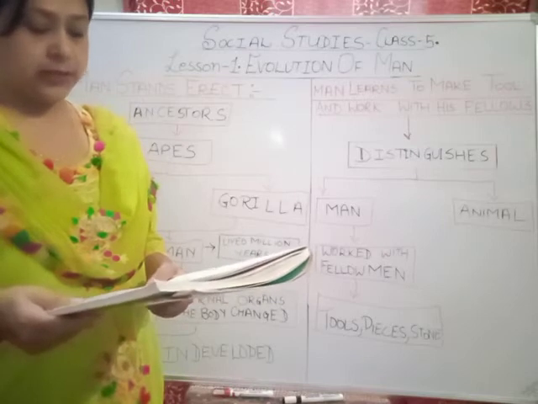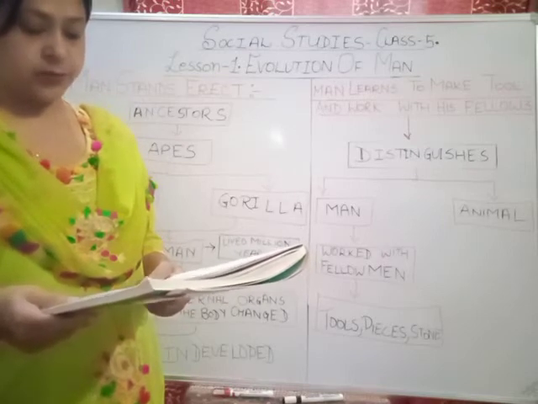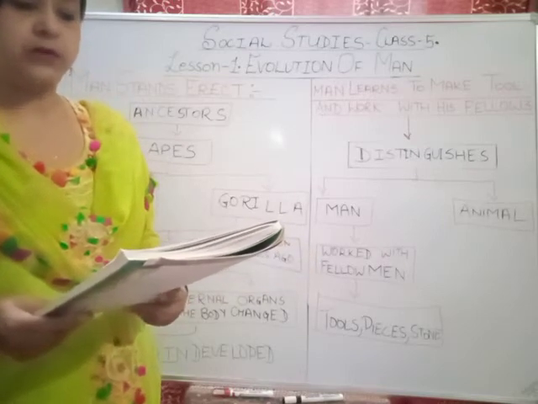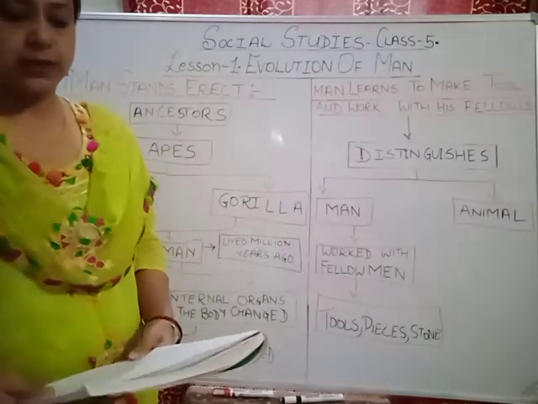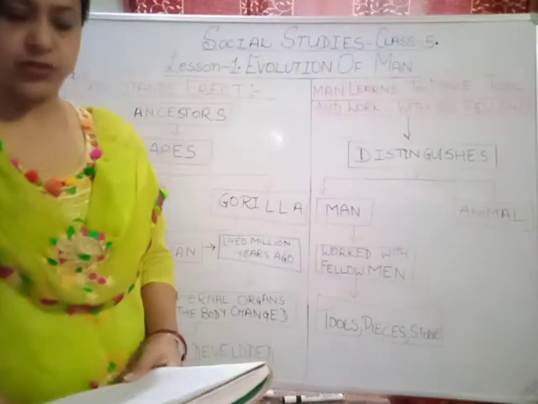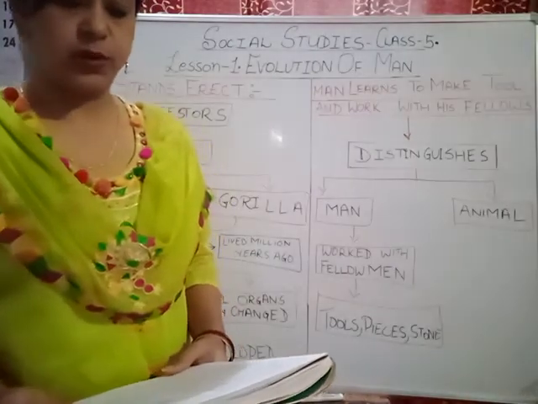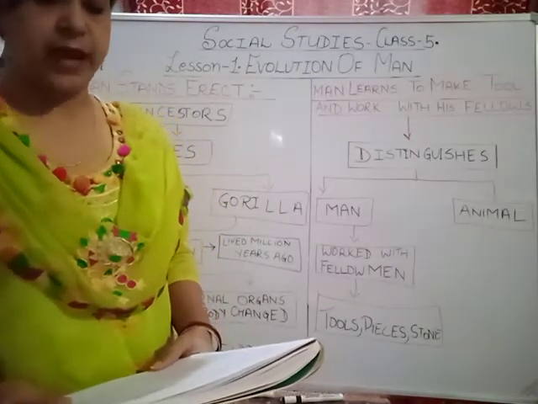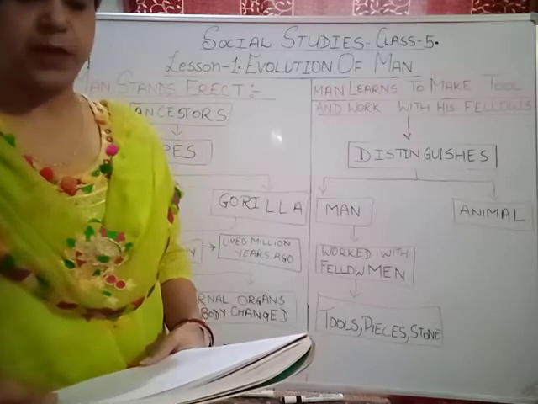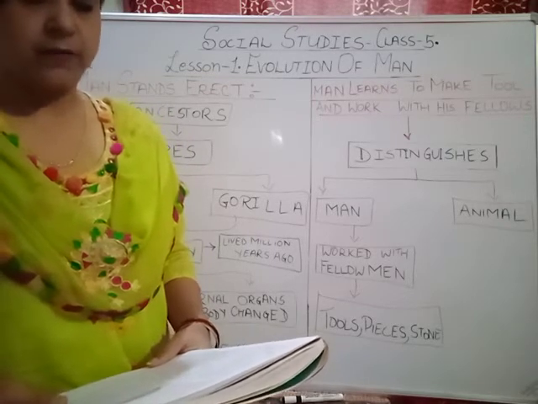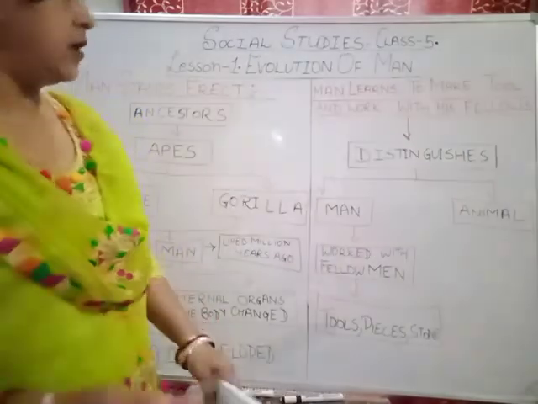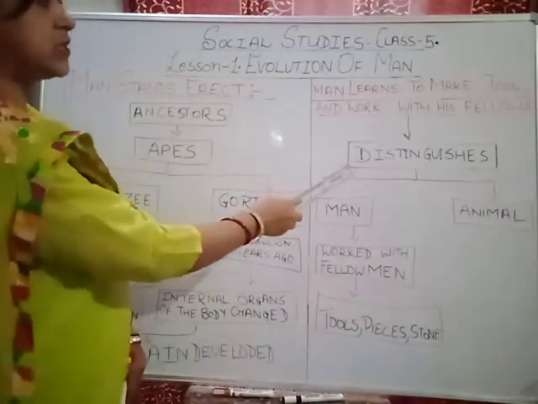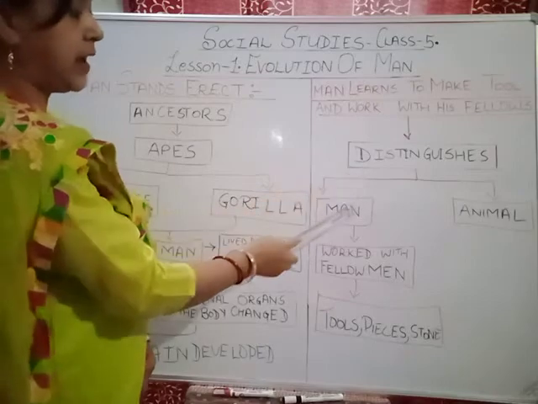The first tools he used were pieces of stone and other things that he found lying around. Gradually he made many new tools. Thus he changed natural objects into implements and took the first big step towards improving the living condition provided by nature. Let's see what all we distinguish between man and animal.